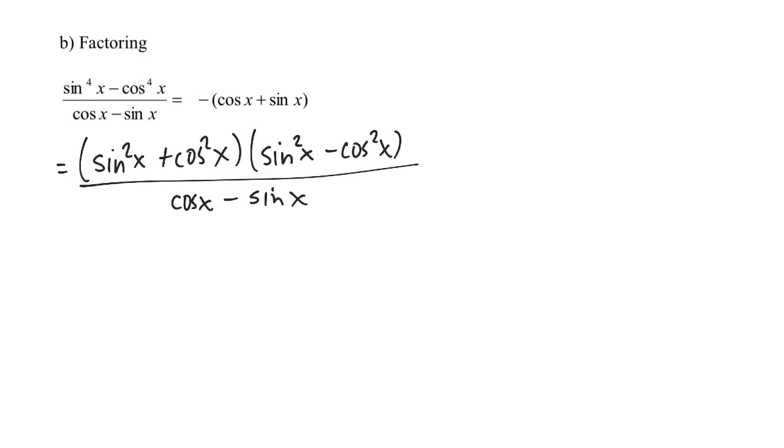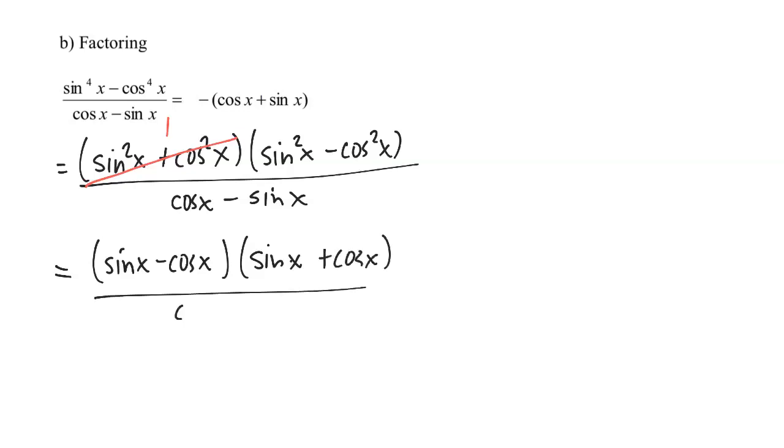Okay, now, in the numerator, I've got two parentheses now. The first one is a Pythagorean identity, and so sine squared x plus cosine squared x is going to reduce to 1 using a Pythagorean identity. The other parentheses is again a difference of squares, and so I'm going to again use a difference of squares and write that as sine x minus cosine x multiplied by sine x plus cosine x divided by cosine x minus sine x. Now, I'm very, very close to my target.